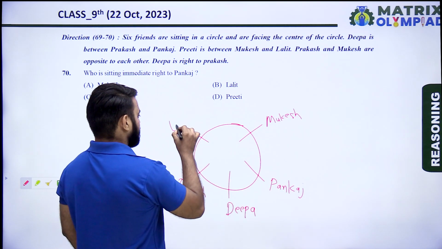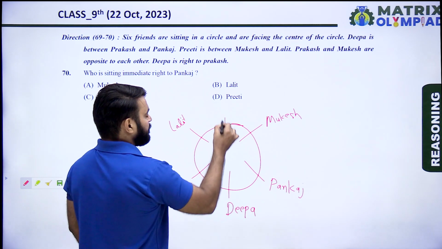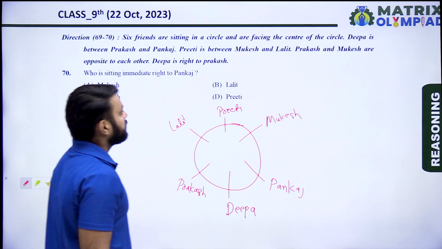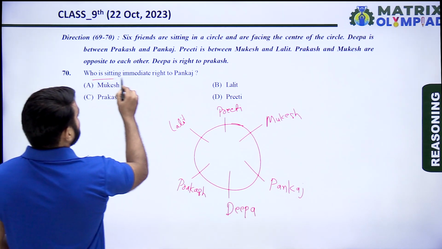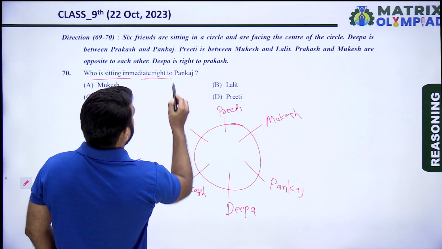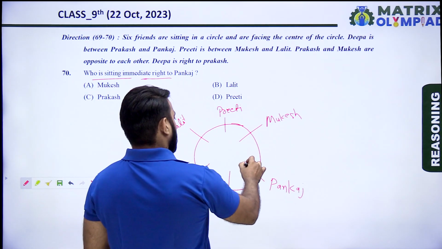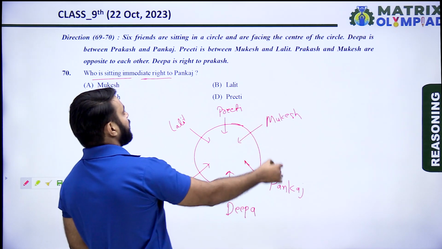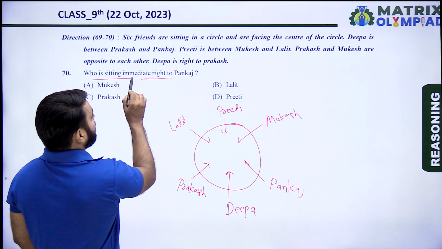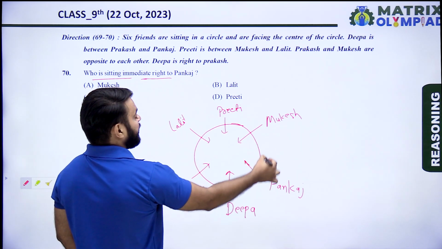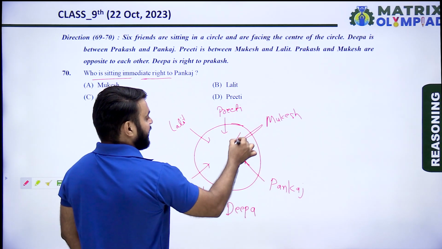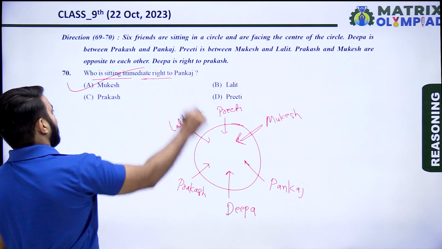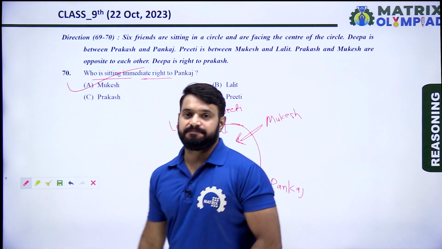And here is Lalit and Preeti is between Lalit and Mukesh. So who is sitting immediate right to Pankaj? So all are facing towards the center. So this is the right of Pankaj. So who is the immediate right? So immediate right of Pankaj, Mukesh is immediate right to Pankaj. It means option A is the correct answer of this question.